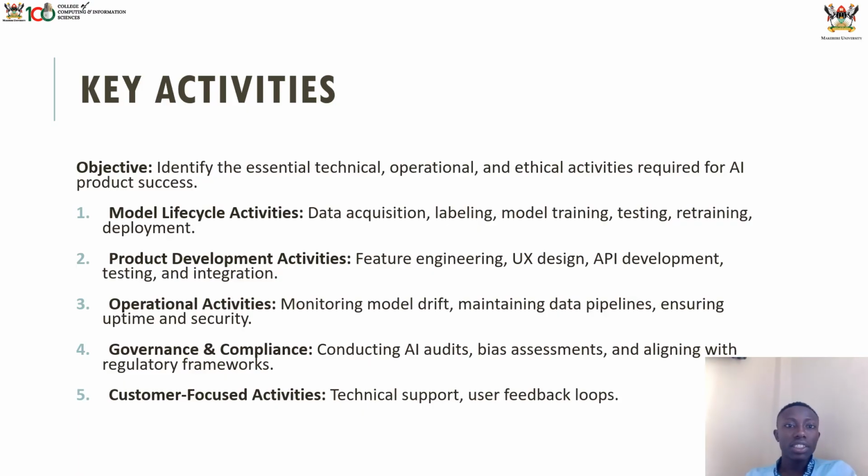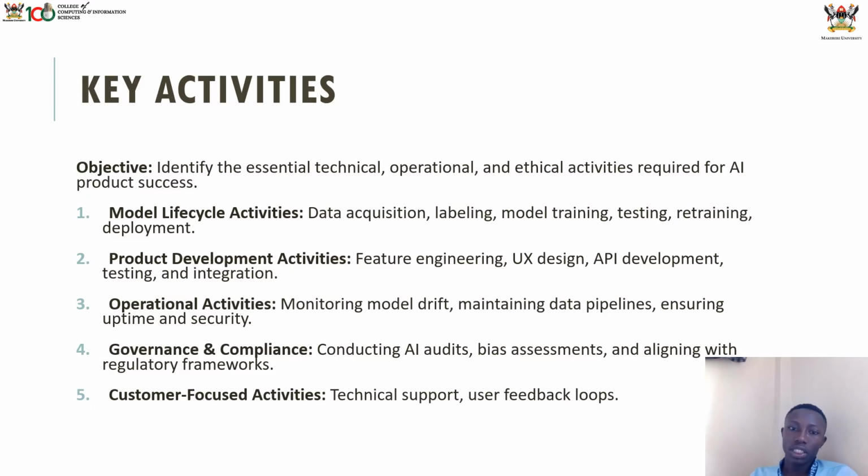Among the key activities, there are model lifecycle activities. Getting data, this is what we have done. Then model training and all that. Product development, and operation activities like model monitoring and model drift. We have governance and compliance.